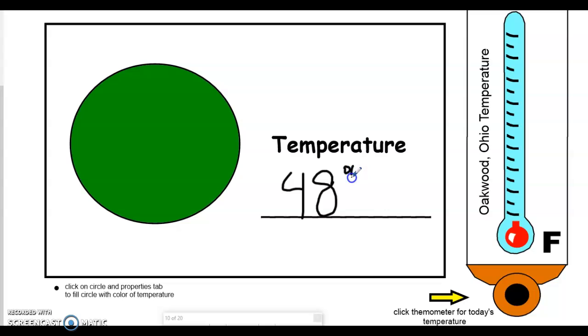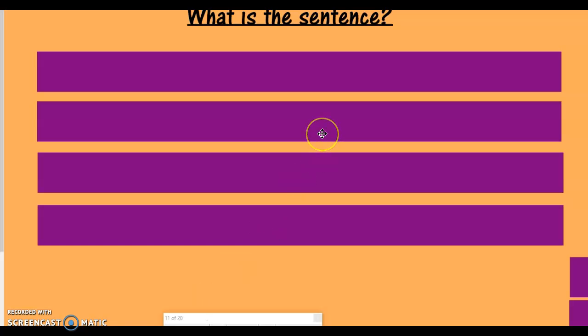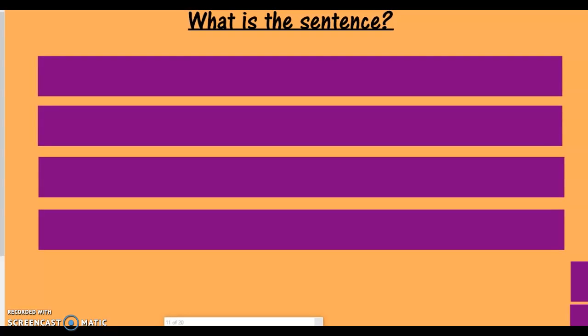Degrees Fahrenheit. Here we go, degrees Fahrenheit. 48 degrees Fahrenheit. That's kind of a chilly day today. All right, what is the sentence? Well, it looks like I have 4 sentences today. So let's go ahead and start at the tippy top and start reading.